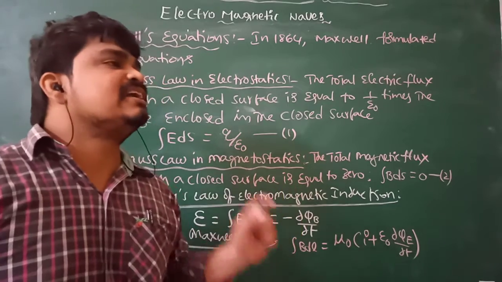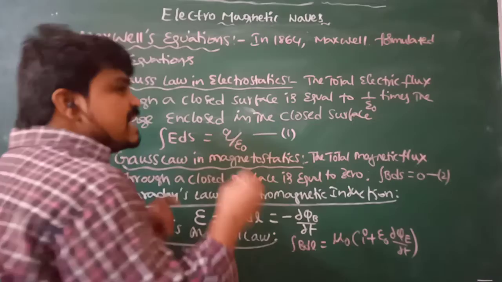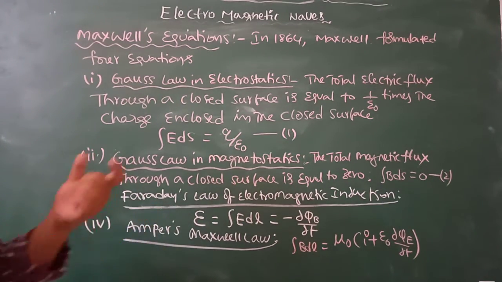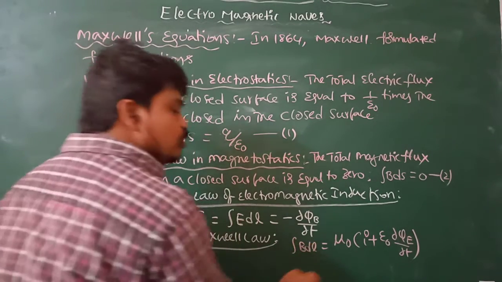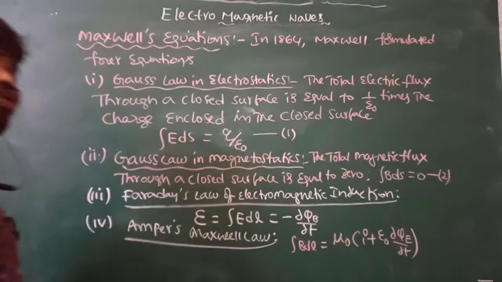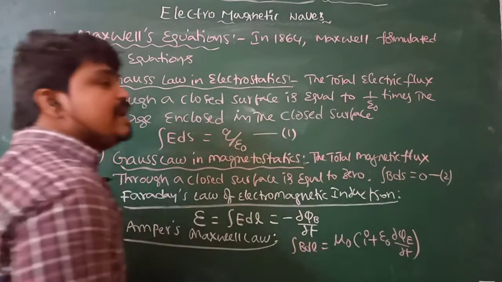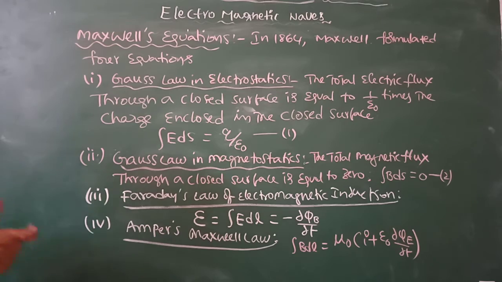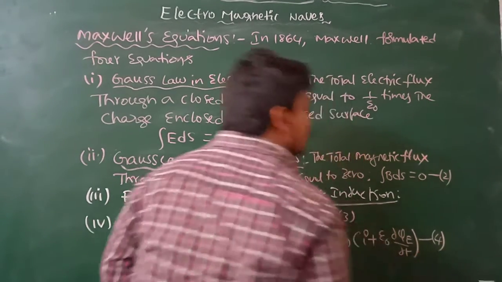in a given region of space induces a magnetic field, and that can be represented mathematically as integral B dl is equal to mu naught of I plus epsilon naught dou phi E by dou t. Here the term epsilon naught dou phi E by dou t is the displacement current. This is equation 3 and this is equation 4.